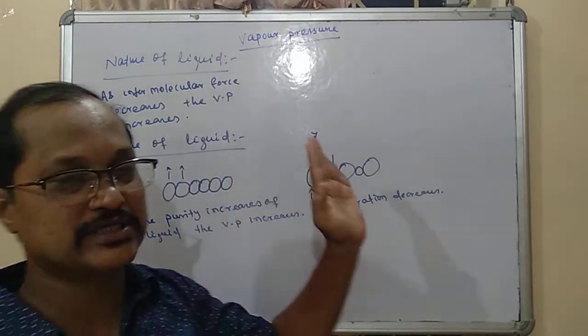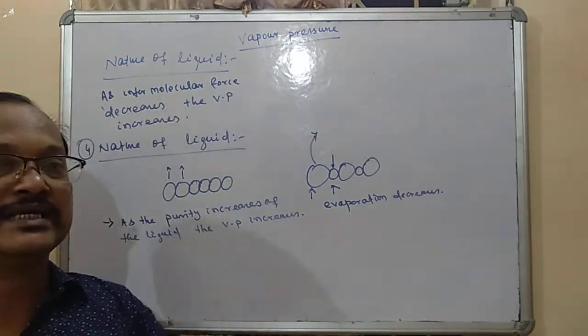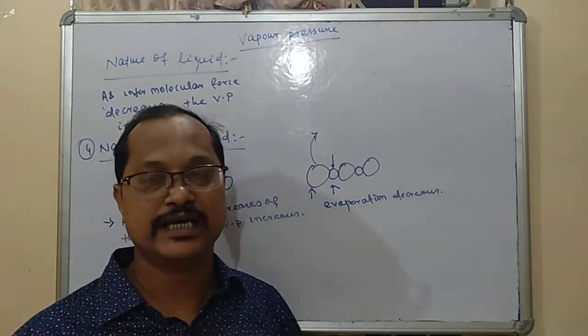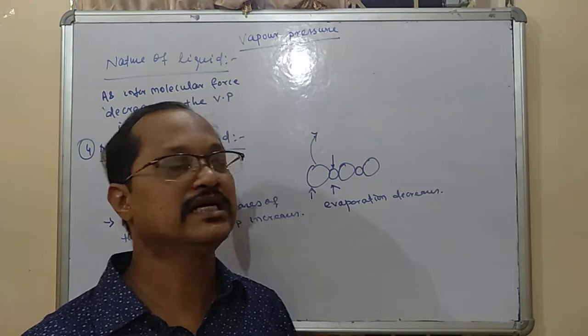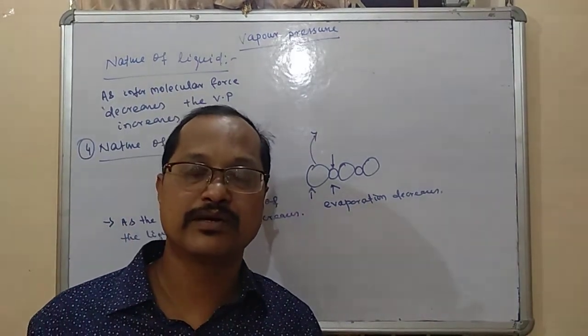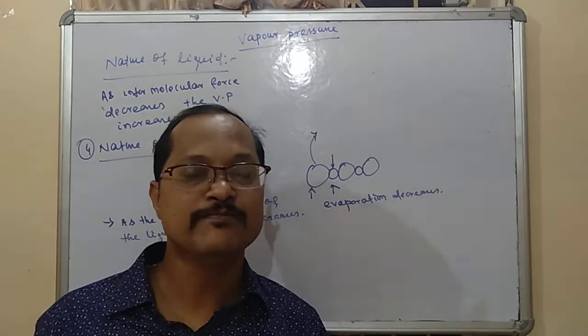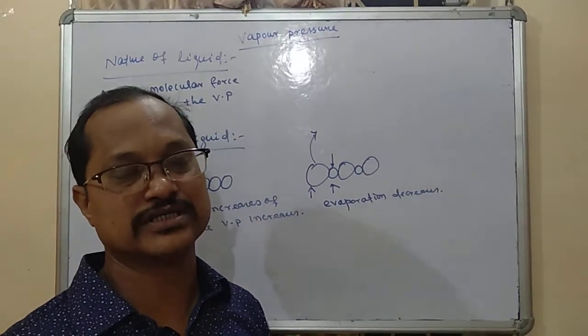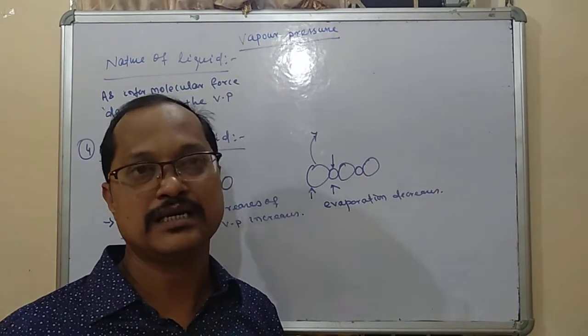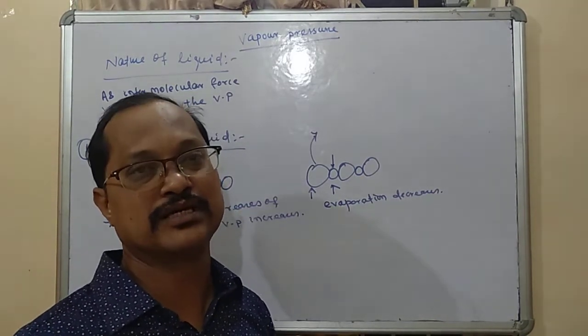So 4 factors are there, already we discussed. First is temperature. As temperature increases, vapor pressure increases because the particles get evaporated at a greater rate. Second, I told already, boiling point. The lesser the boiling point, the greater the evaporation, because in a certain stipulated time period more molecules will be evaporated as it has a very low boiling point.